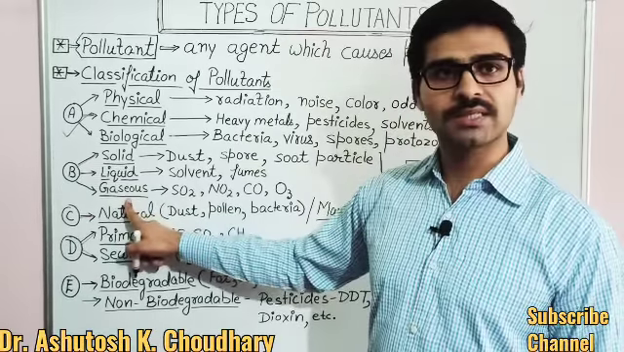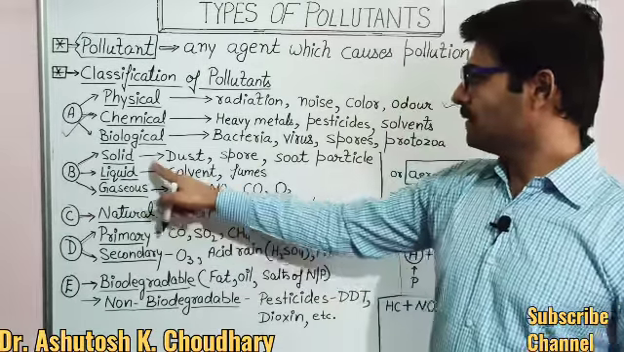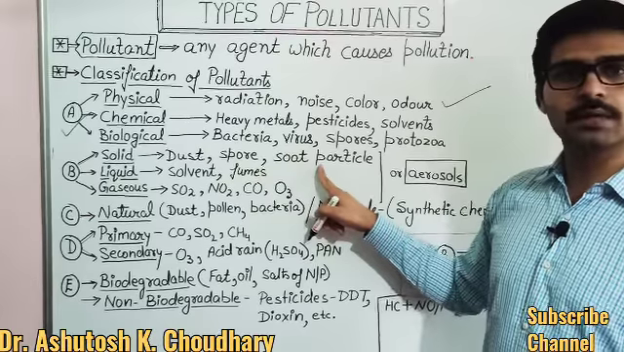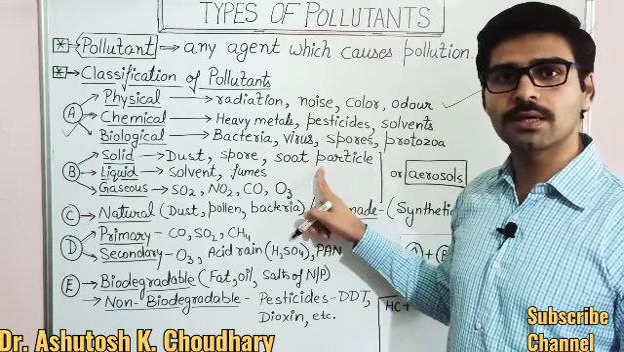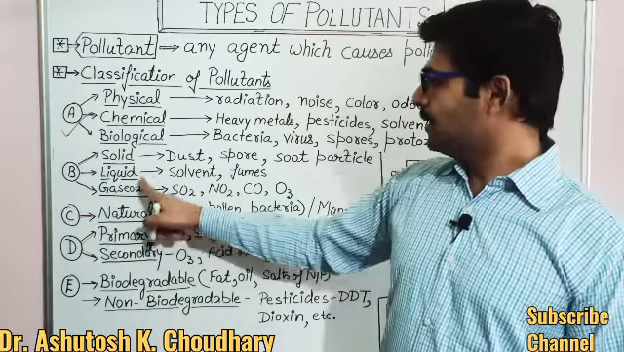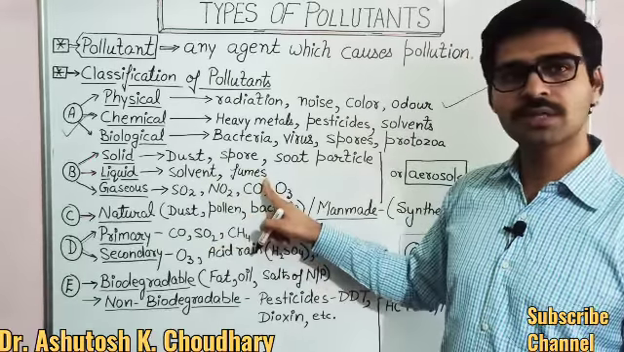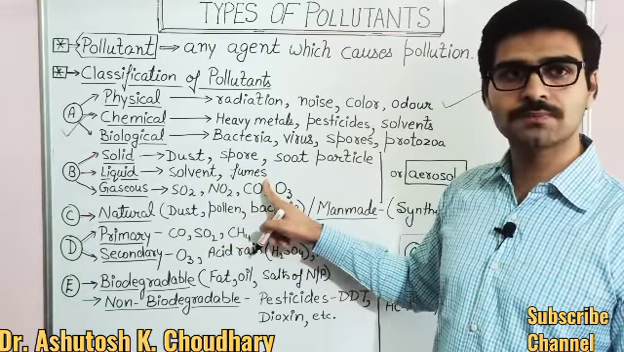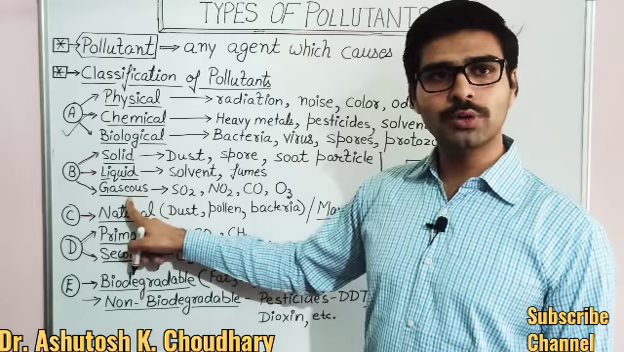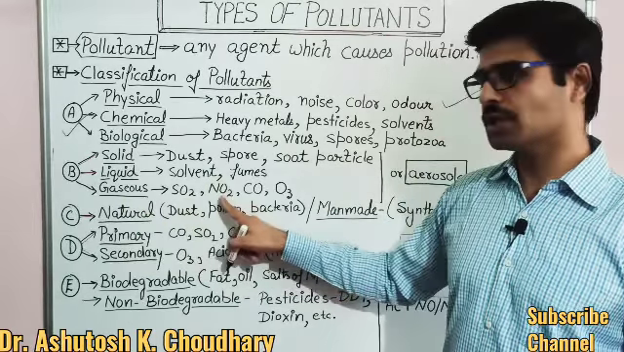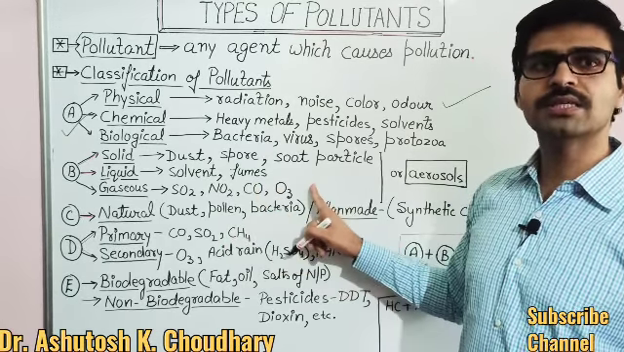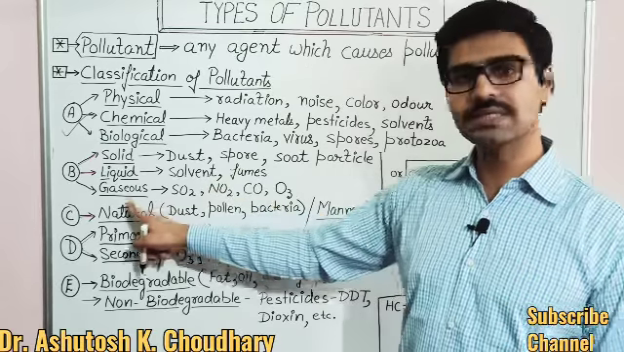Now according to the next classification, pollutants may be solid, liquid, or gaseous. We have different examples for solid pollutants: dust, spores, soot particles. Soot particle means the unburnt carbon particle that is present in smoke. Liquid pollutants: solvents, fumes, acids, corrosive substances. Gaseous pollutants: oxides of sulfur, oxides of nitrogen, carbon monoxide, ozone, and other gaseous components.